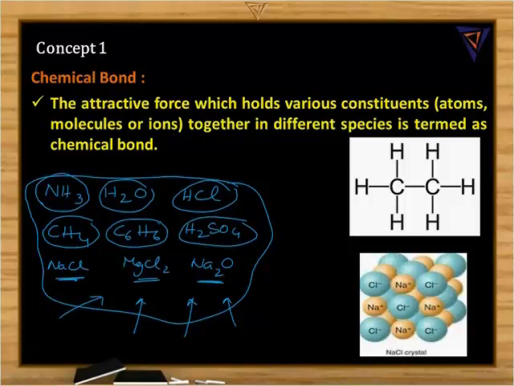So what is a chemical bond? It is the attractive force which holds various constituents together in different species. That is called a chemical bond. The attractive force which binds the various constituent particles. Various constituents means it can be atoms, it can be ions, it can even be molecules in different species. That is called the chemical bond.